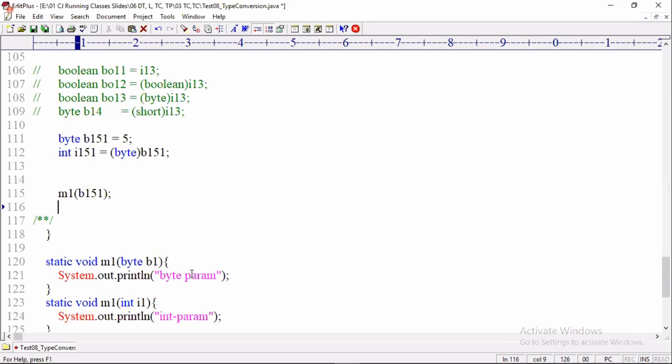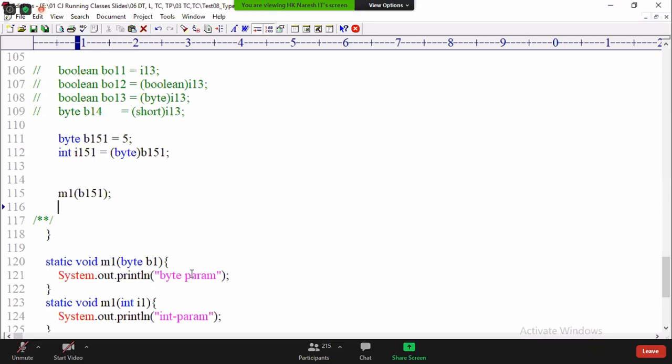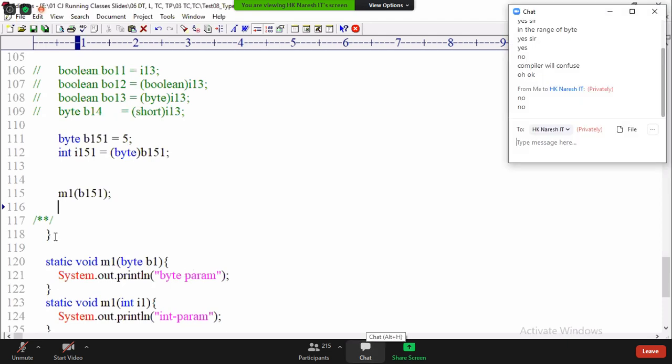Well, by m1 of b1, which parameter method executed? Byte parameter, int parameter. Babu Narsimha Prasad, are you in a deep sleeping mode or normal mode? Devesh Pandey, some people are in deep sleeping mode. What am I passing here?